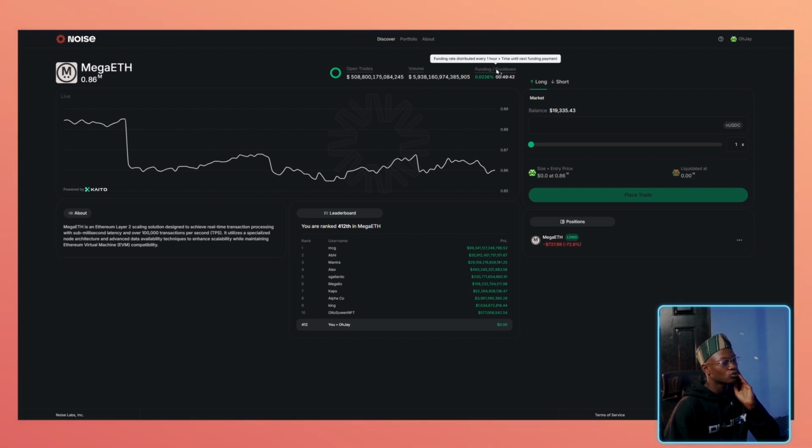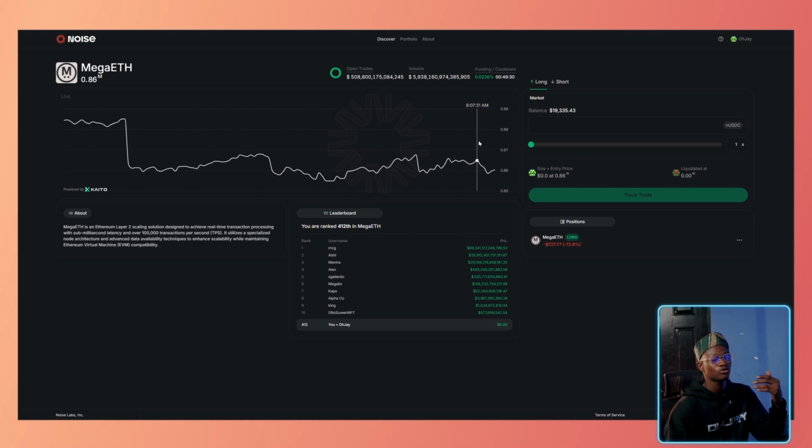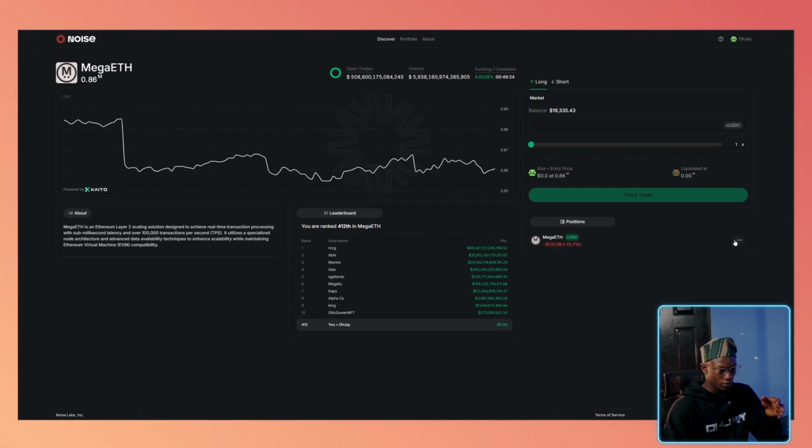So now we have a cooldown and a funding and cooldown. Funding rate is distributed every 1 hour. Time next until funding payment. So now how do you trade? How do you short this Mindshare basically? So I have this long position that I've had for a number of time, and let me just close it.